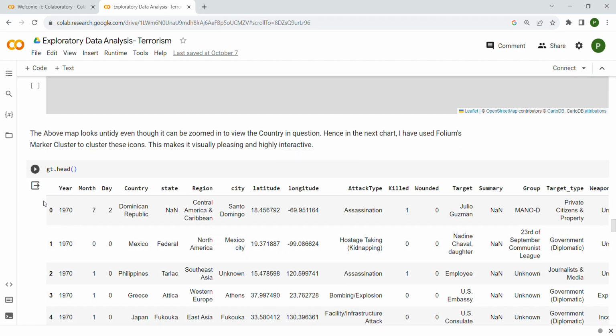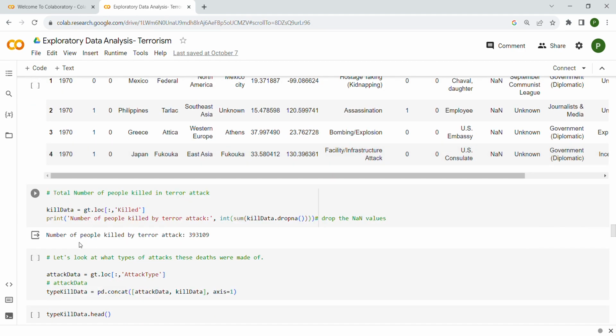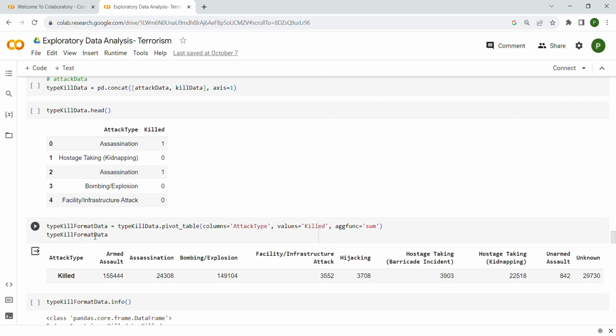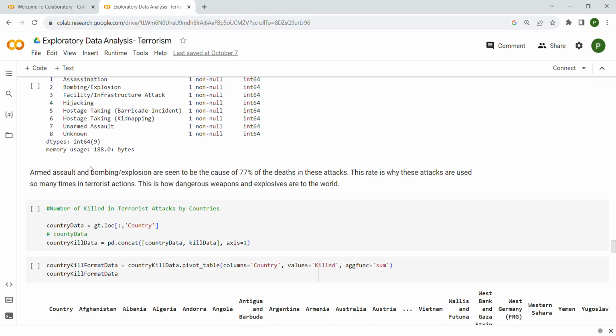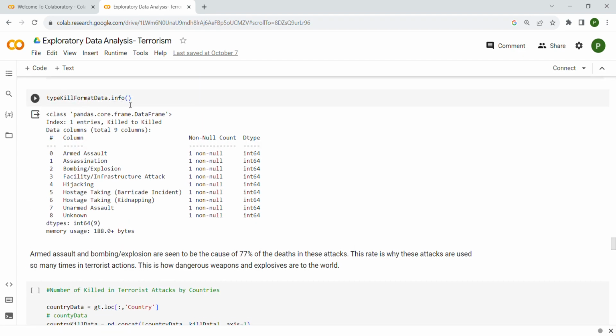Then the head function, the top 5 values, shows the total number of people killed in terror attacks. We see the output here. Then let's look at what types of attacks these deaths are made of. Here are the attack type and the killed. The format data info shows the data type of armed assault, which is int64, and the bombing, explosion, hijacking, and so on.